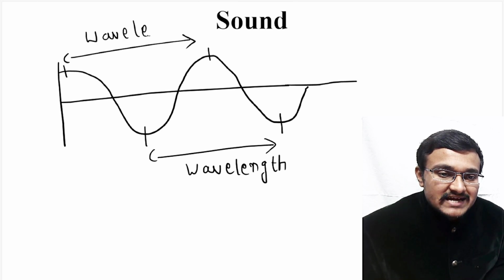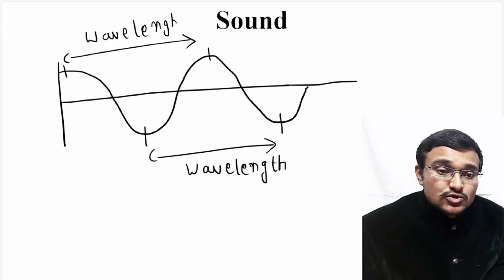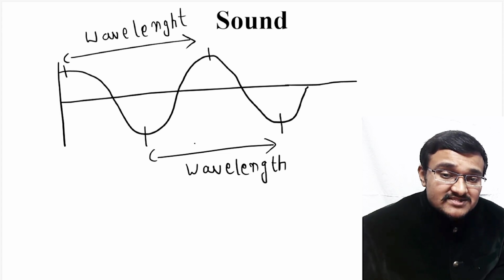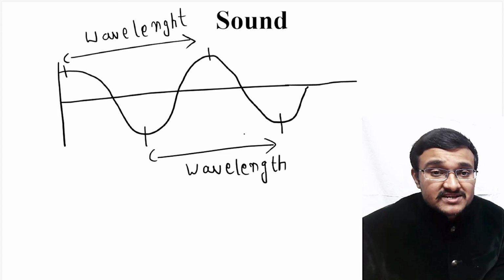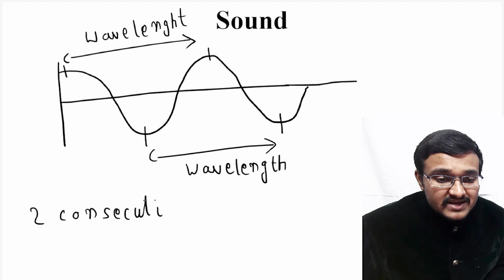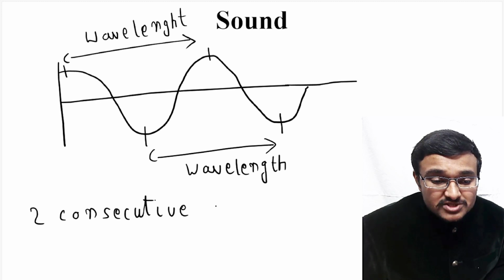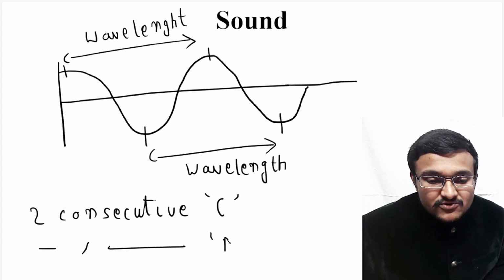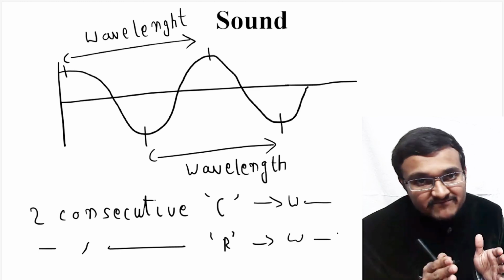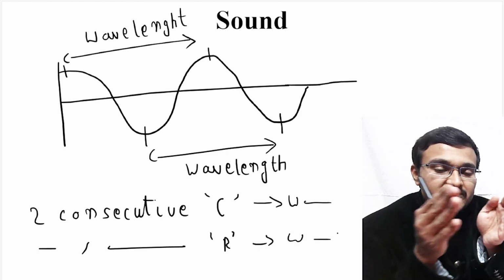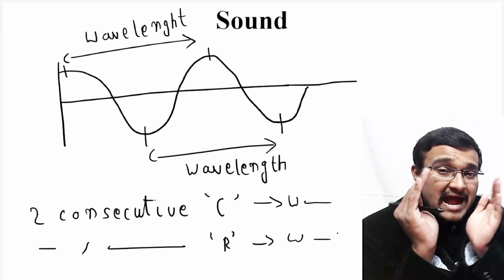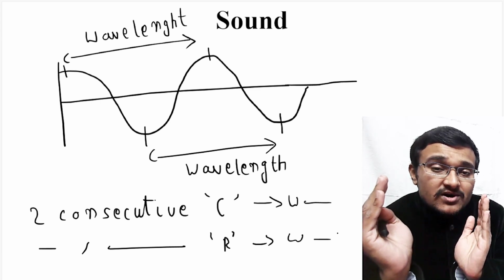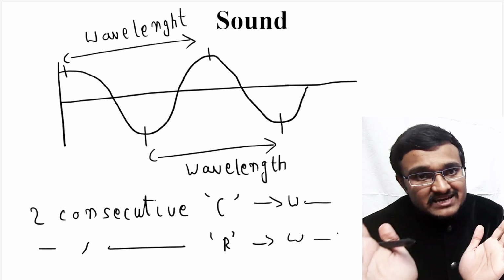So you can either consider two consecutive compressions or two consecutive rarefactions. Both will give you the same wavelength, because the length between two consecutive compressions and the length between two consecutive rarefactions are always equal.